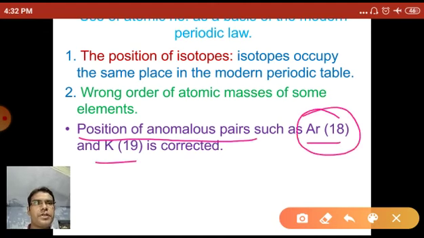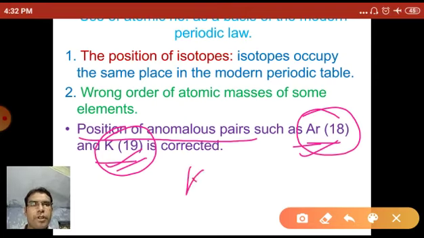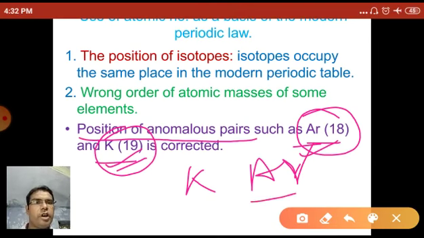Argon has atomic mass 40 and potassium has atomic mass 39. When you arrange argon and potassium by atomic mass, potassium has the lower mass, so potassium comes first and then argon, and this arrangement becomes the wrong arrangement.